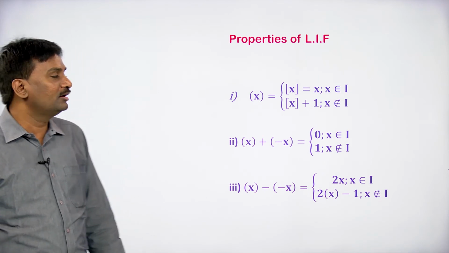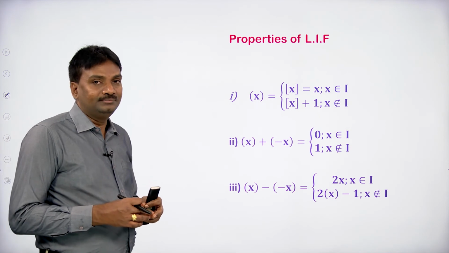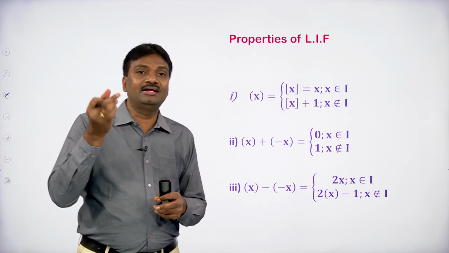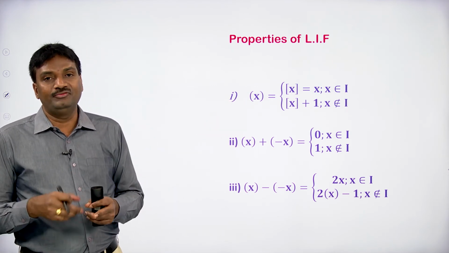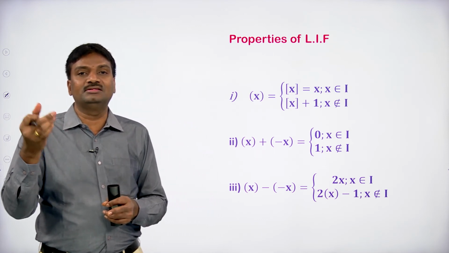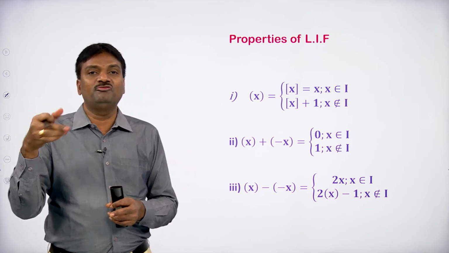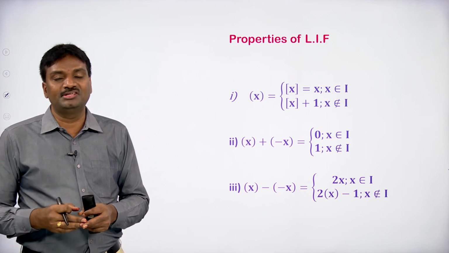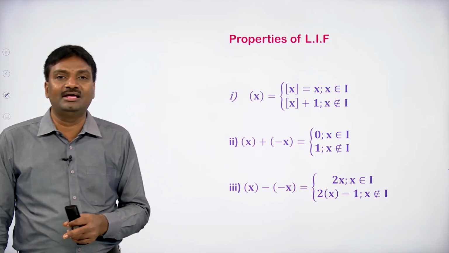The least integral part means that if x is any real number, it is the least integer greater than or equal to x. The least integral part of 2.3 is 3. The least integral part of 4.5 is 5. For minus 8.5, the least integral part is minus 8. If an exact integer is there, we take the given integer as it is.